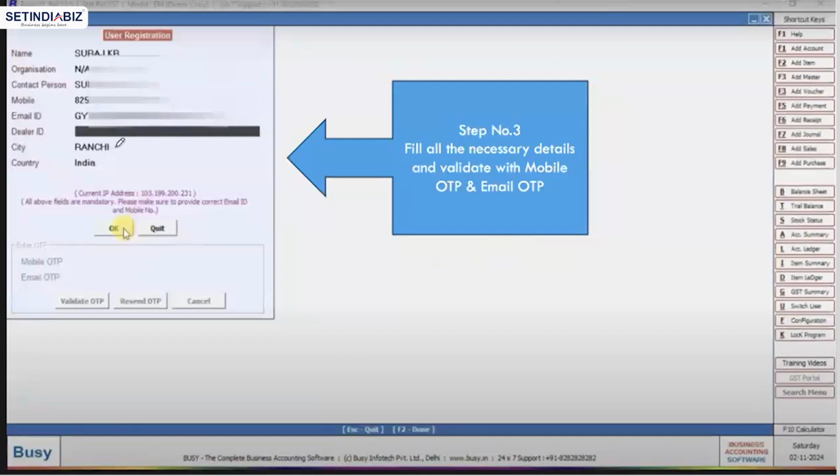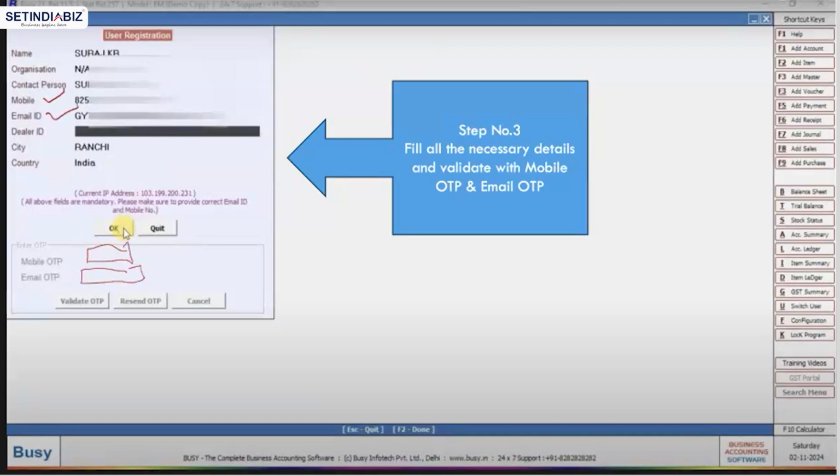And then it asks these basic details like name, organization, contact person, mobile, email ID, dealer ID, city, country. And after saying okay to this, there is a mobile OTP and email OTP they ask for. Obviously, it will be sent on the mobile number and email ID which are specified here.